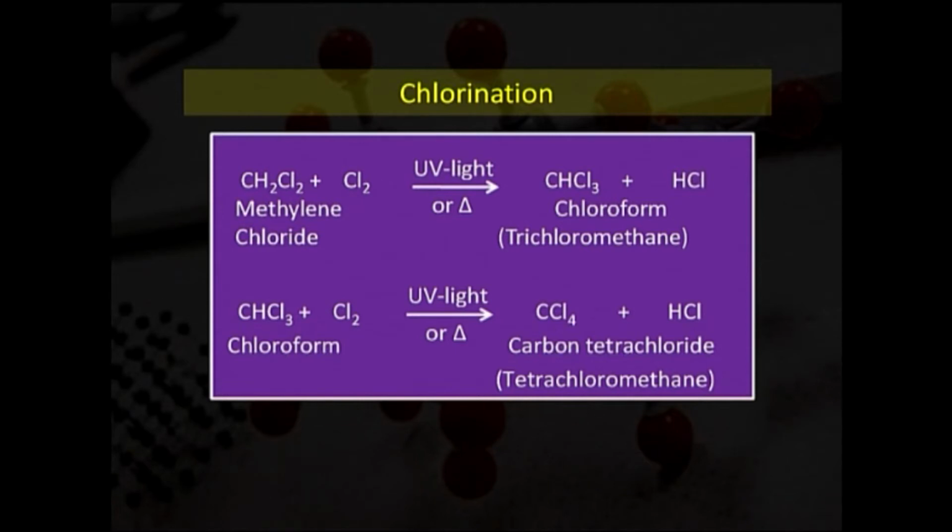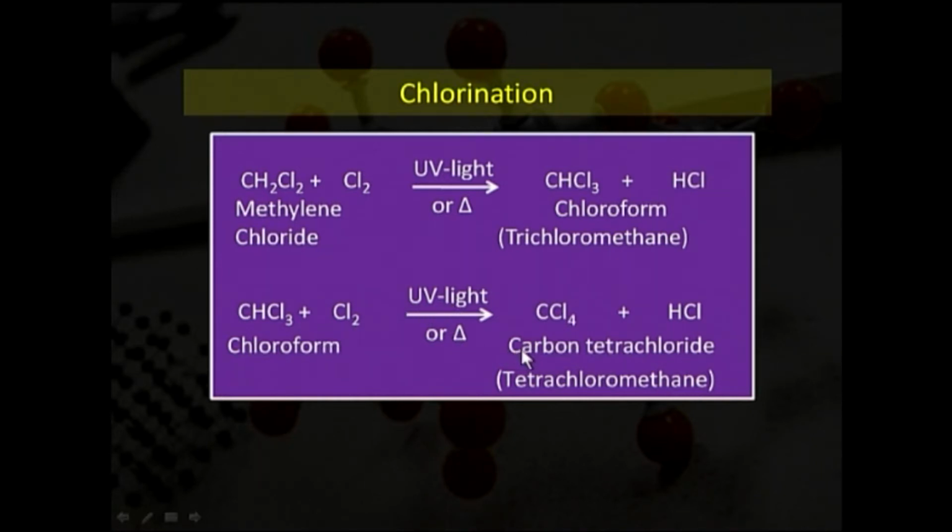This methylene chloride, CH2Cl2, further reacts with chlorine in the presence of UV light or heat. We get chloroform, that is CHCl3, also known as trichloromethane, and HCl. Now, this trichloromethane still has one hydrogen atom, and all hydrogen atoms are replaced in the chlorination process. So, chloroform further reacts with Cl2 in the presence of UV light or heat.